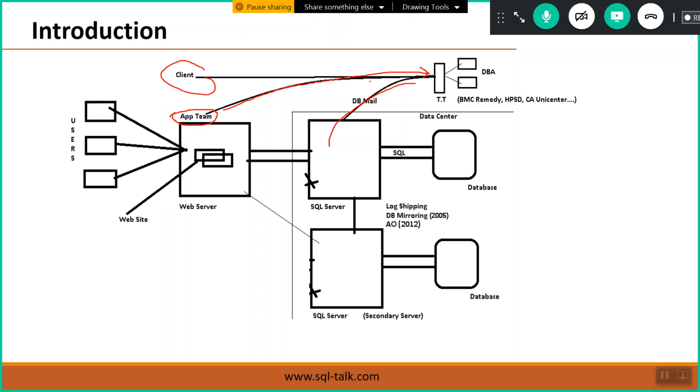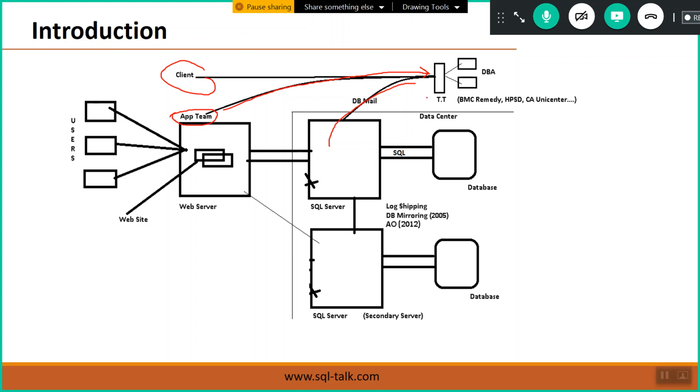Generally the client will raise the ticket to the help desk team, and that help desk team will prepare the ticket and submit it to our team.